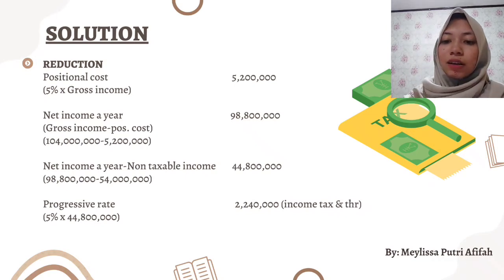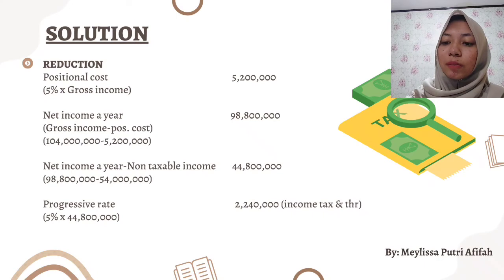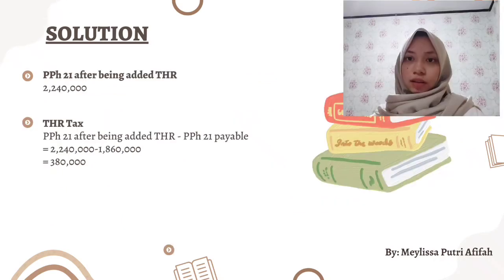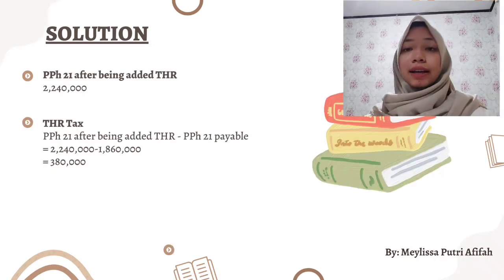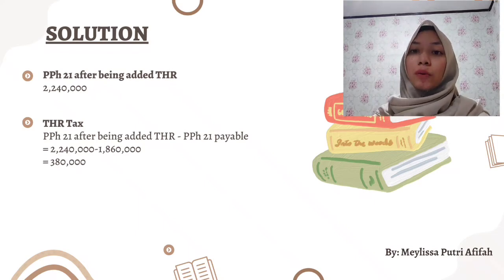Next, net income a year minus non-taxable income. So it is 98,800,000 rupiah minus 54 million rupiah. So we got 44,800,000 rupiah. And the next one, progressive rate. We get it from 5% multiplied by 44,800,000 rupiah. So we got our income tax with THR, 2,240,000 rupiah. Okay, so our PPH 21 after being added THR is 2,240,000 rupiah.